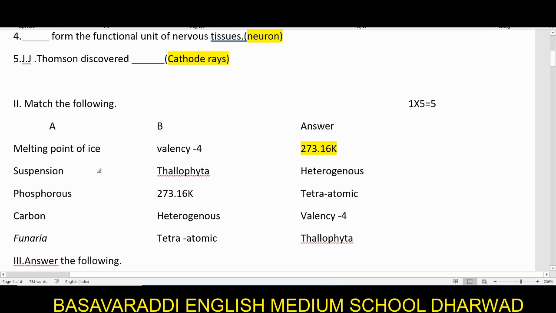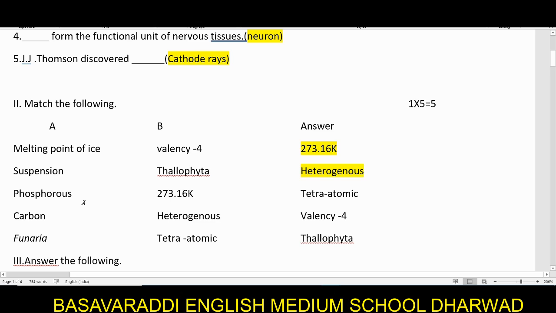How does it look? When we are discussing different types of solutions, we have come across this particular word, suspension. Suspension is very important in its properties. It is heterogeneous. That means the particles present in this suspension are not homogeneous, they are not one and the same. Hetero means different. So suspension has different kinds of particles in it.